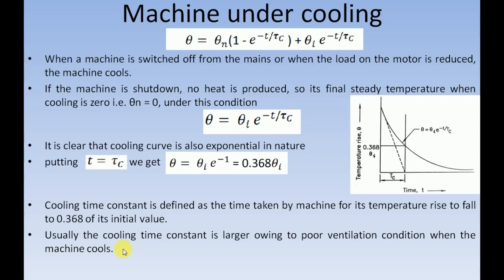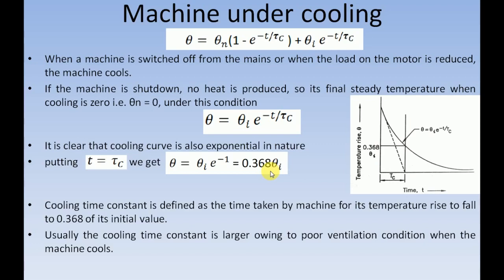So when the machine remains in shutdown position for some period of time, the temperature of the machine is the same as that of the ambient temperature. In such a case, the magnitude of theta n will be 0. So if the magnitude of theta n is 0 in this relation, then it gets modified into this form, that is theta is equal to theta i e raised to minus t by tau c.